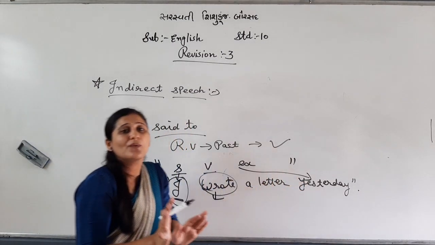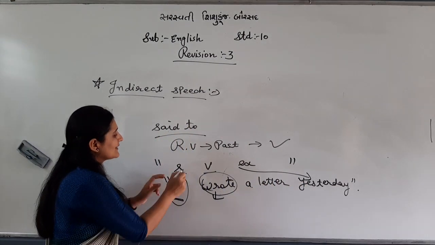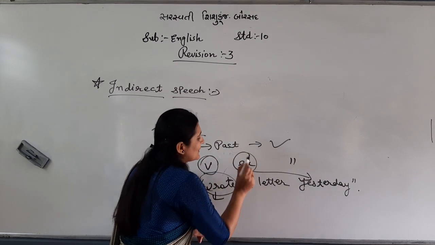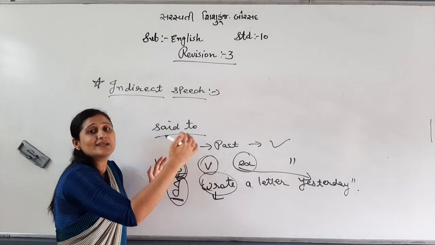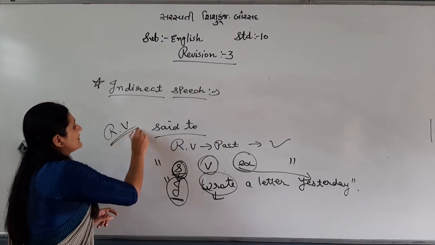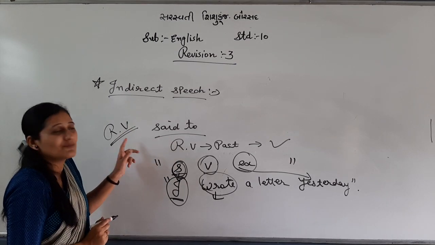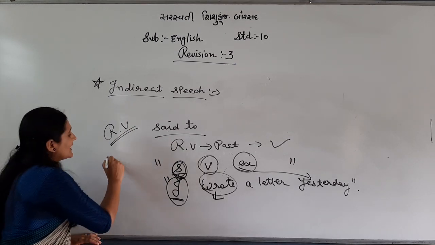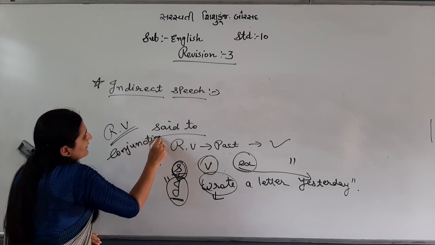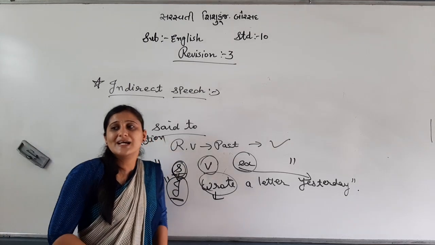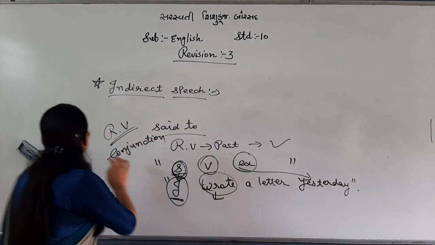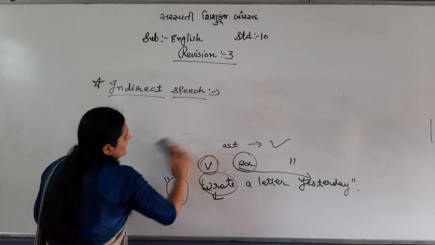So in reported speech, what to change, my dear students? Subject we need to change, verb you need to change and extra you need to change. I am talking about reported speech. Except reported speech, before reported speech you will change in all sentences the reporting verb and what else to change? Conjunction. Let me give 2-3 examples of this so you can come to know.